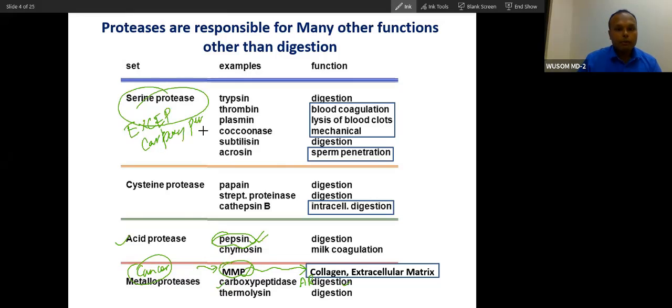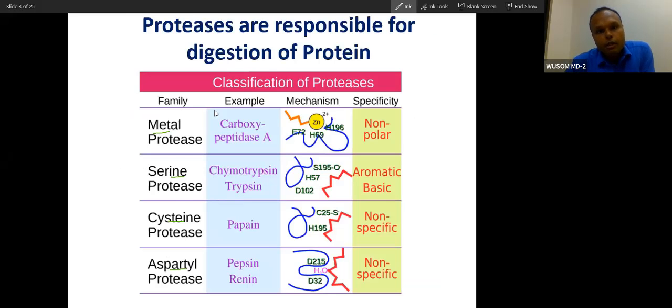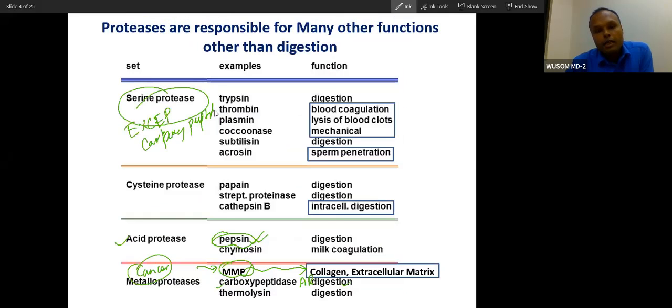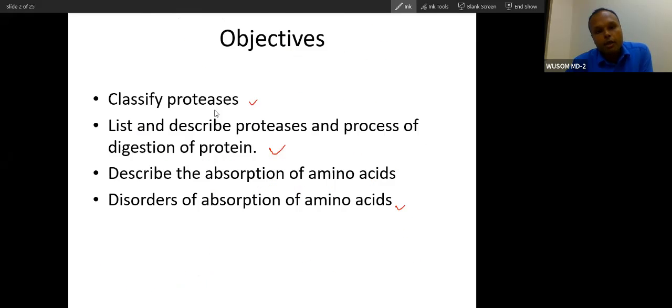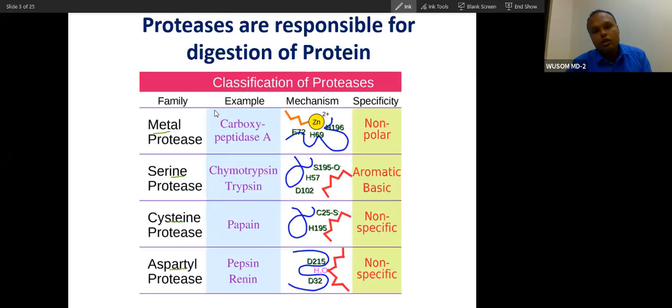Regarding digestion, whatever I told you till now is the most important thing and will impact your understanding of medicine very much. So don't forget it. These are the most important things. In digestion, you already know many of the concepts, so I will go a little faster.